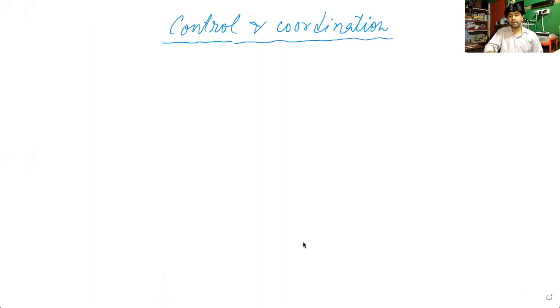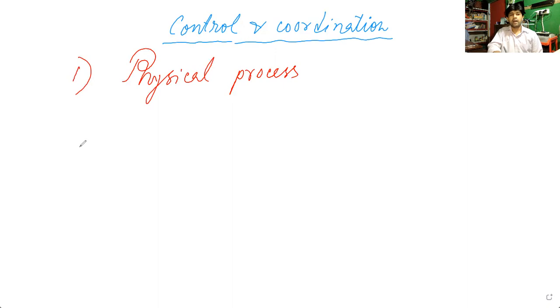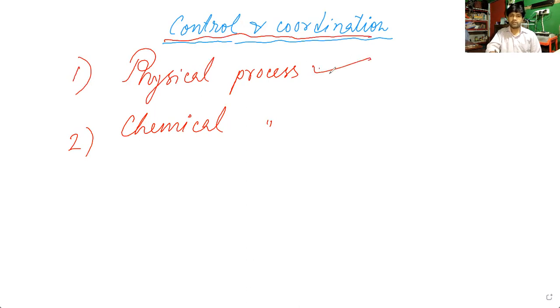Not only in humans, but in most animals' bodies, two types are observed. Number one is the physical process, or physical coordination, and another one is the chemical process, or chemical coordination. So two types of coordination we observe.